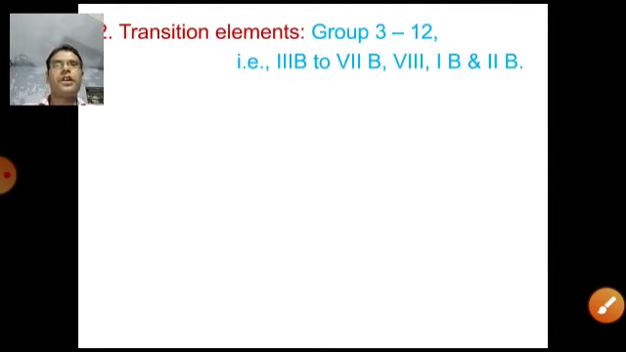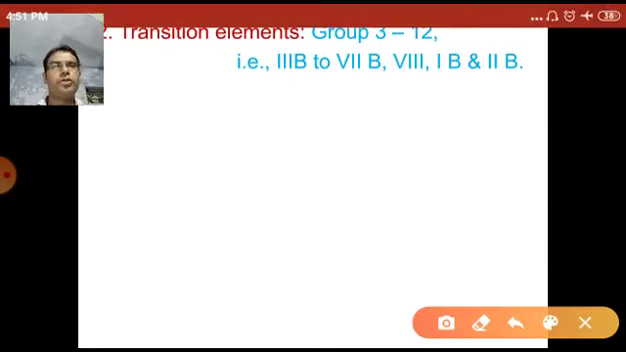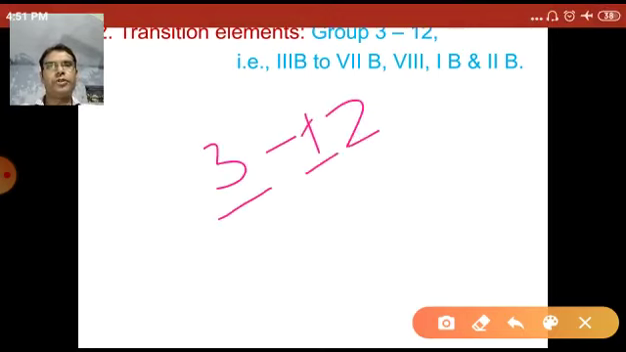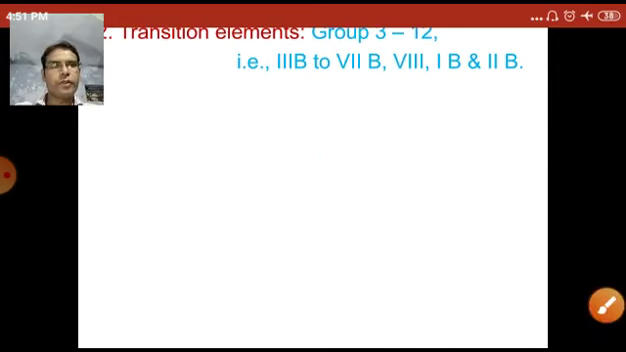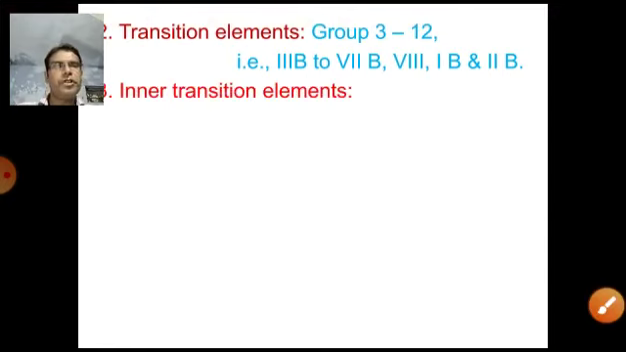Now next, transition elements. From group 3 to group 12, the elements are called the transition elements. The inner transition elements are of two types, the lanthanides and actinides. Lanthanides and actinides, both inner transition elements, occupy their position in the lower part of the periodic table.